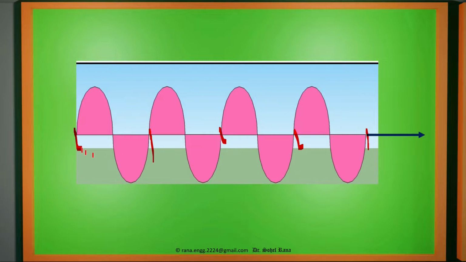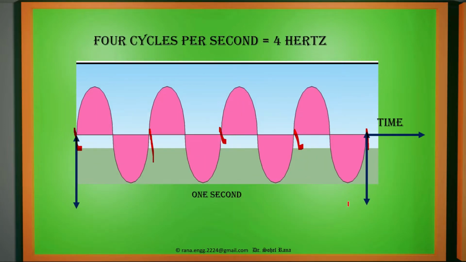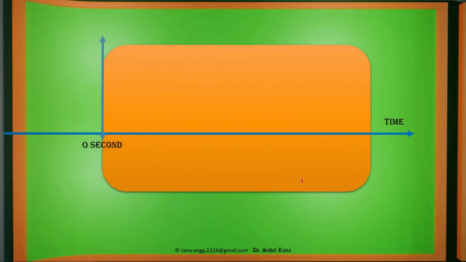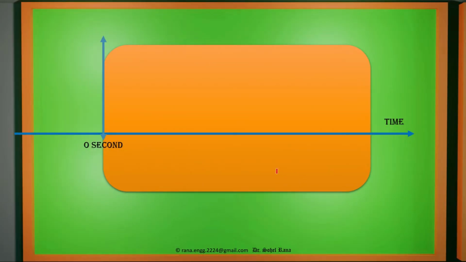That means in 1 second the frequency is increased, number of oscillations are increased. So in 1 second here, if we have four oscillations, we are calling it 4 cycles per second, that is 4 hertz. If we get 400 cycles, then we'll say that the frequency is 400 hertz. That is the simple meaning of hertz.